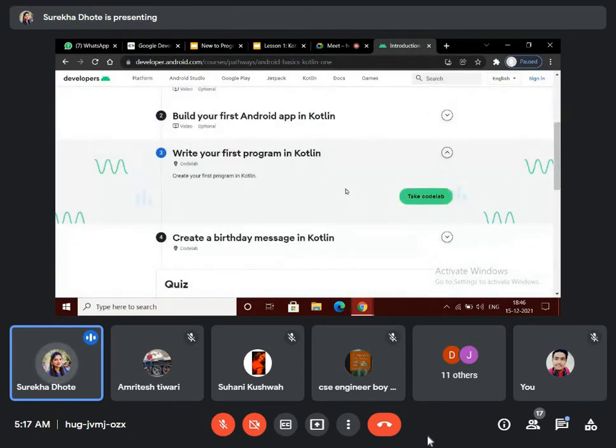Write your first program in Kotlin. Create your first program in Kotlin, and for this we need to go to CodeLab.